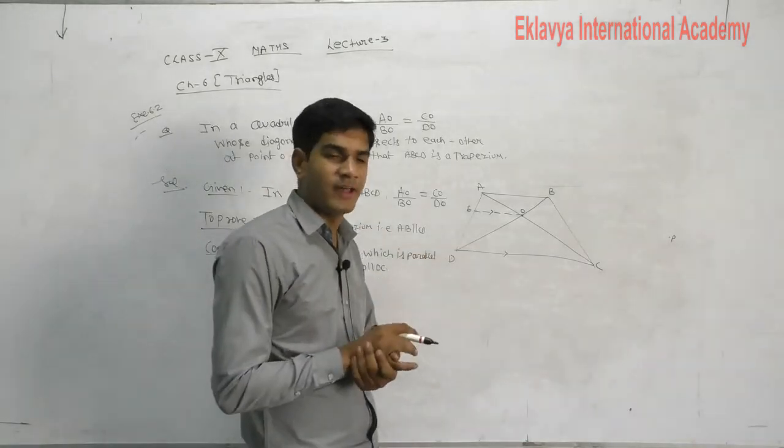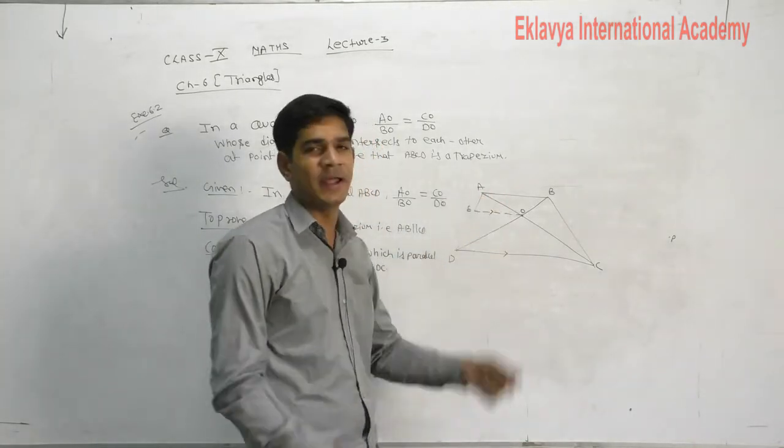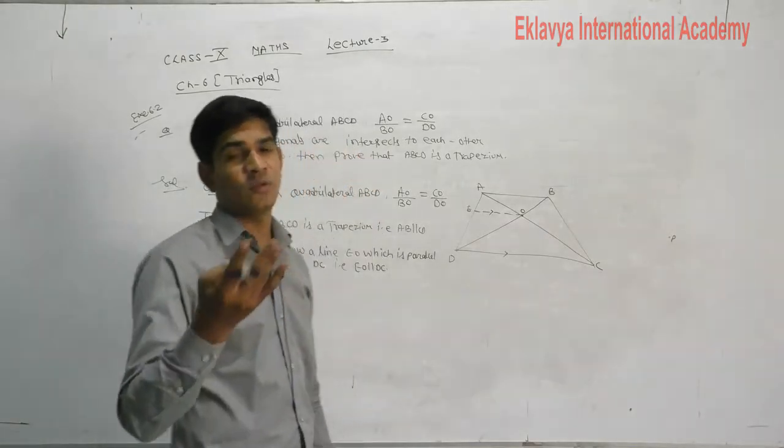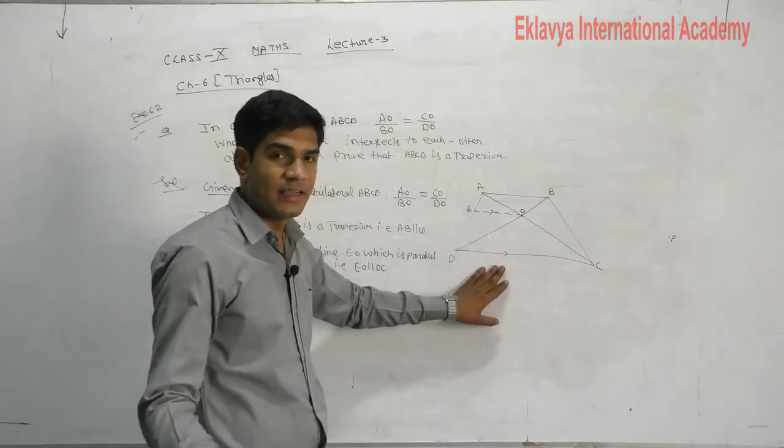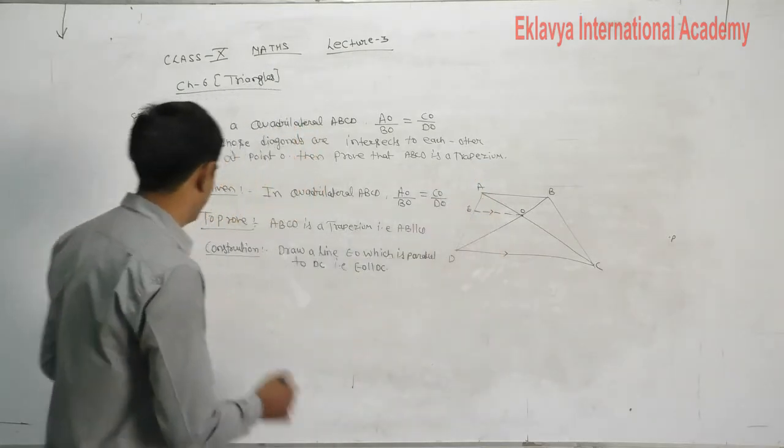So what is our work? We will prove that EO is also parallel to AB. So understand what our primary work is. EO is parallel to DC, you have considered. What will you prove? EO is parallel to AB.